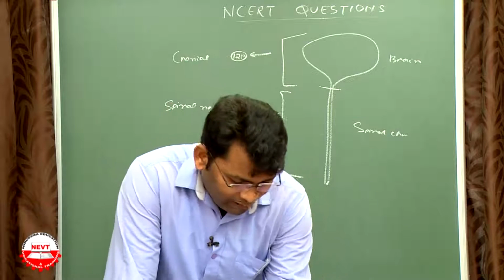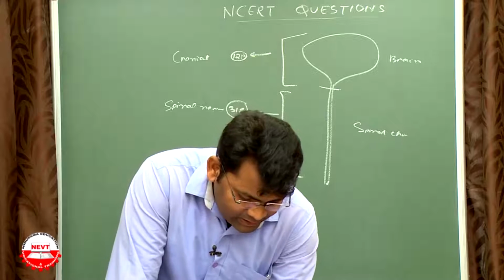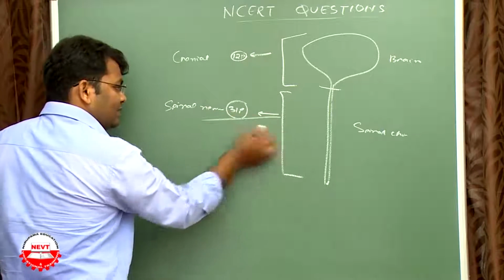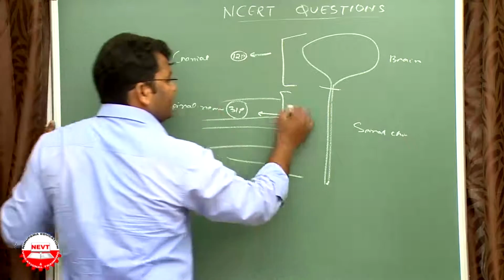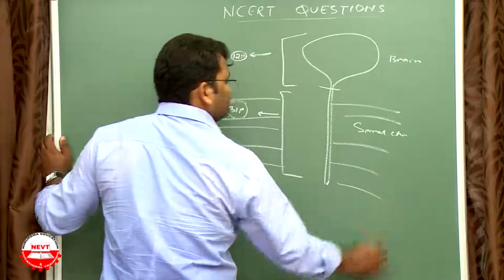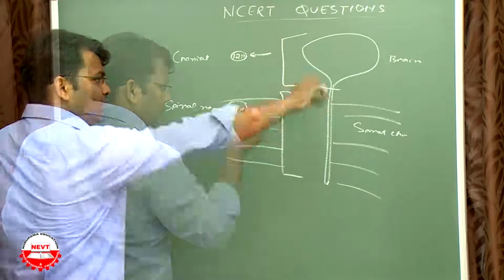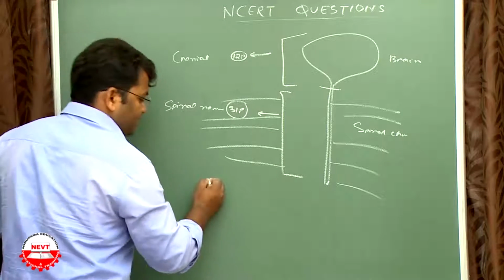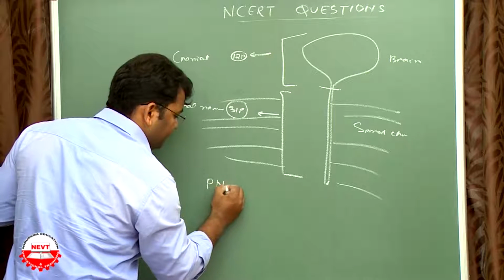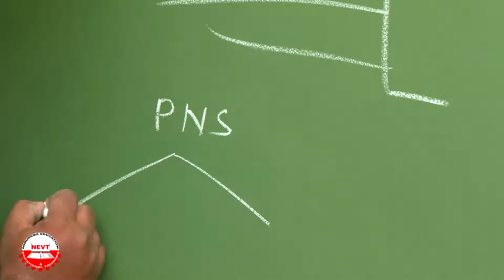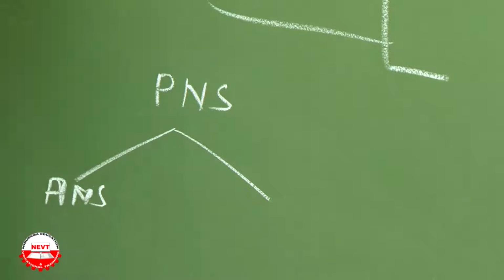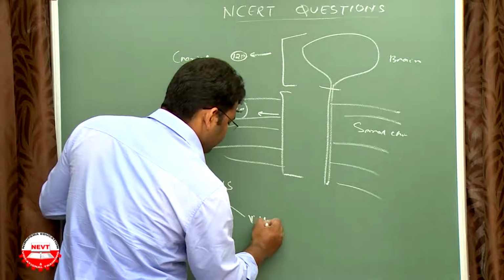So what exactly is the question? Which signals will get disrupted? The spinal cord releases signals to our body, both to the autonomic as well as the voluntary nervous system. Both will be disturbed. The peripheral nervous system, PNS, contains the ANS, autonomic nervous system, and the voluntary nervous system.